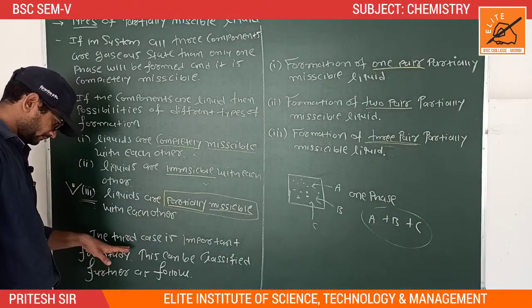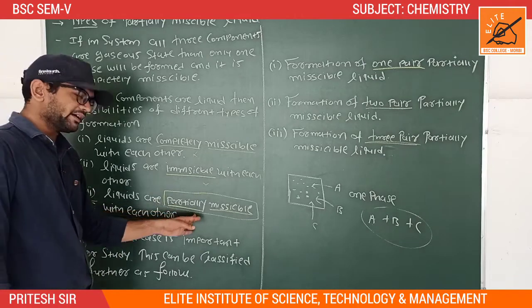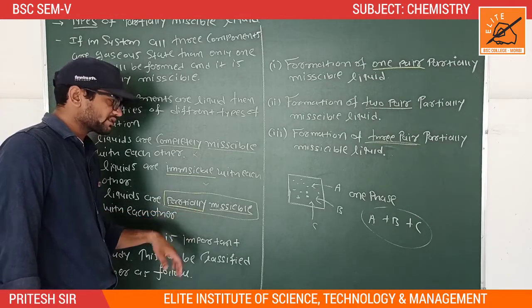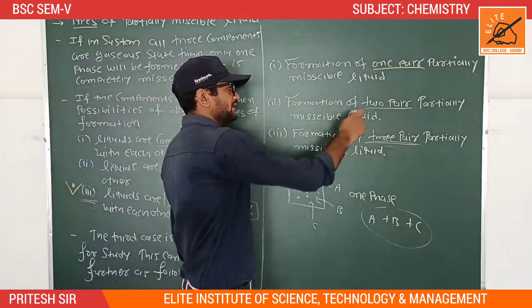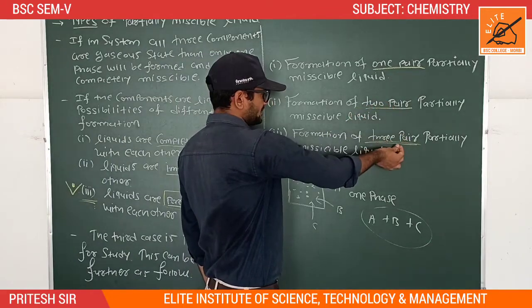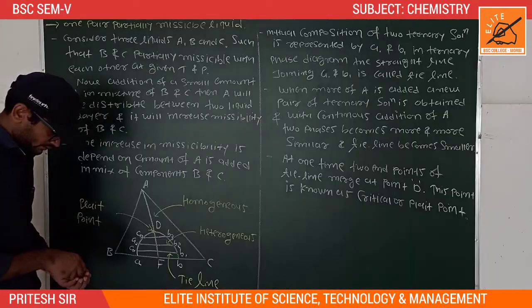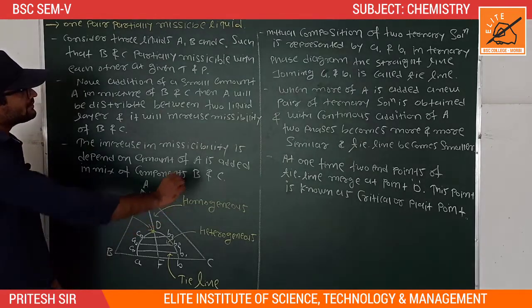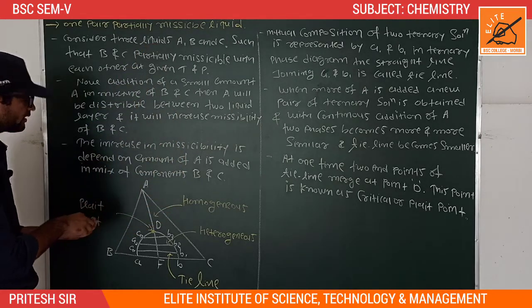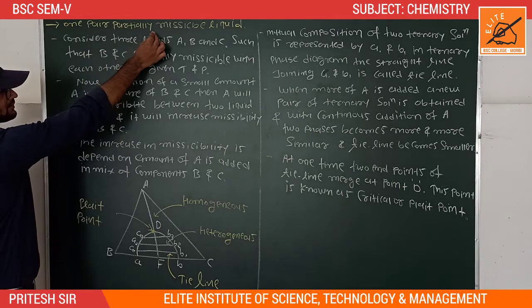Okay, so first, it can be classified into three types. First one is one pair system, second one is two pair system, and last one is three pair system. So first type of partially miscible liquid is type 1. Type 1 is one pair partially miscible liquids.